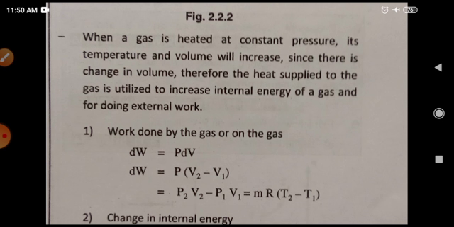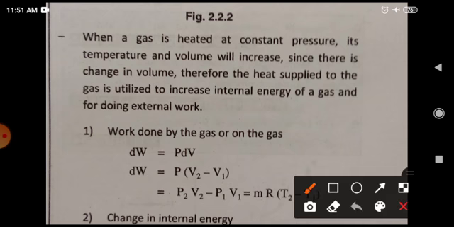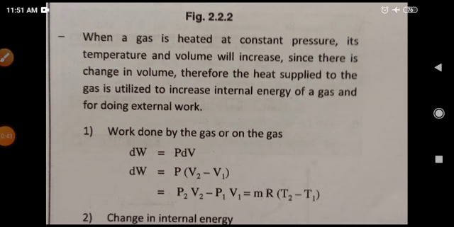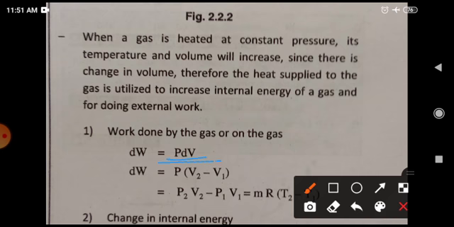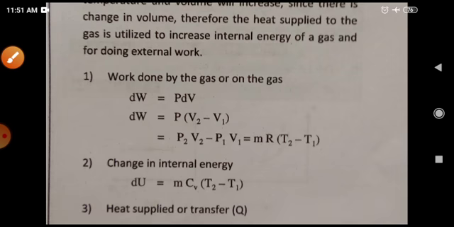Now if pressure is constant, that means this energy is used for doing some work. You can see over here that dW is equal to P delta V. As volume is changing, though pressure is constant, the work comes out equal to mR (T2 minus T1).